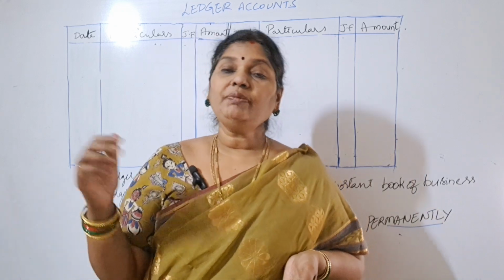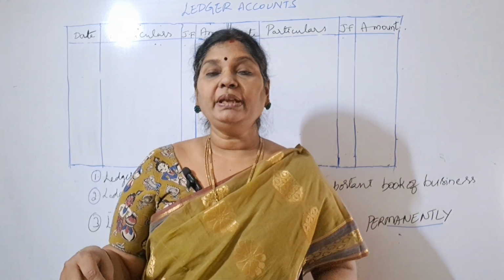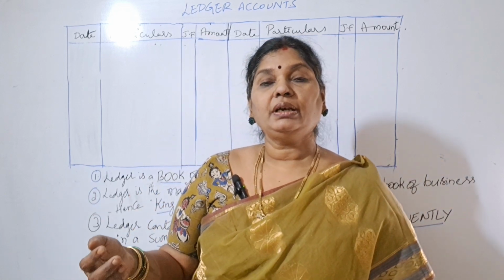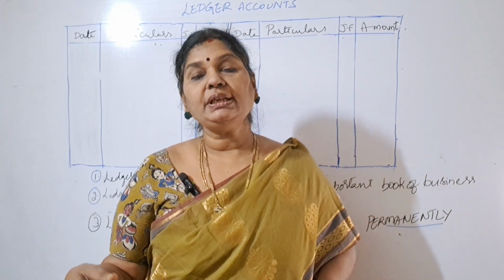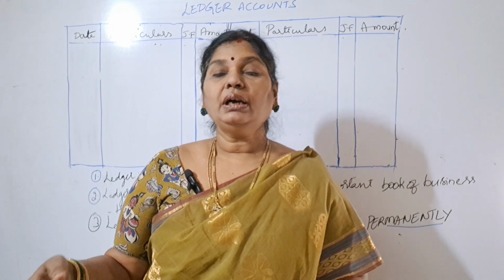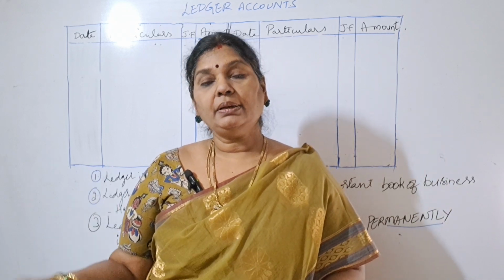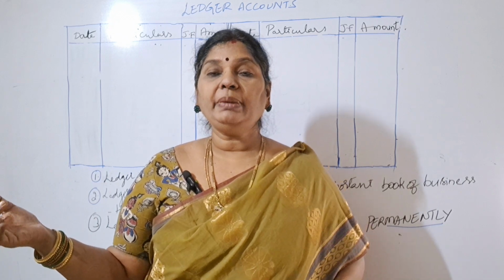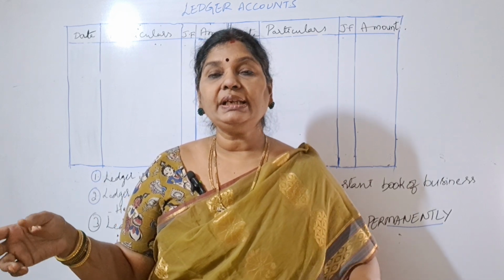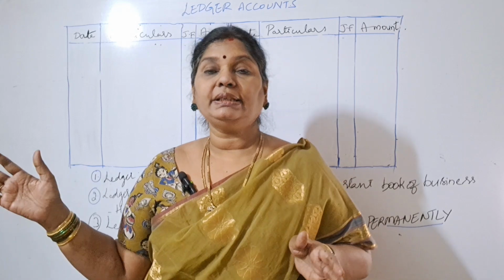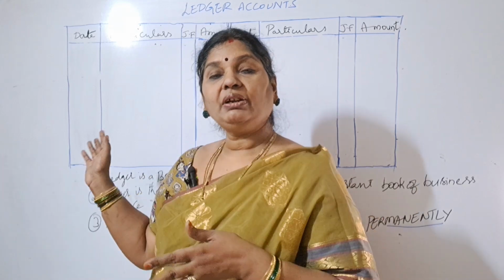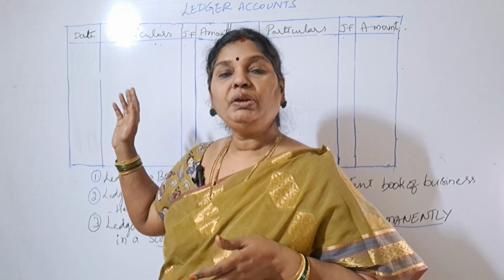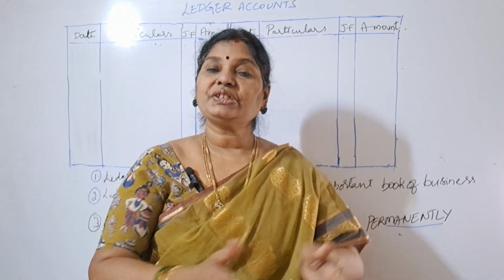In the same way, we also have many purchases, like we purchase goods, furniture, machinery. In the same way, we will also sell our goods, machinery, and our old car. So when we make all these transactions in general entries, we are not segregating them into different accounts, meaning we are not classifying them into ledger accounts. But in ledger accounts, what we will do is take all those transactions in one place.